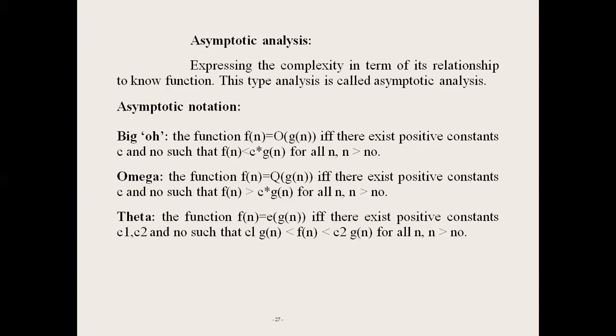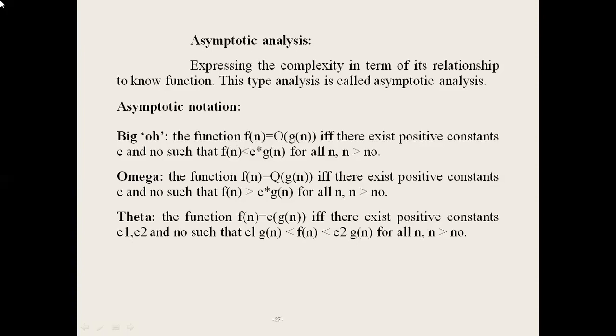Based on the time complexity notation, we can tell which algorithm is faster and which one is slower. An algorithm with big O of log n is faster than an algorithm with big O of n. The algorithm with big O of n log n is faster than big O of n square. The algorithm with big O of n is faster than n log n.